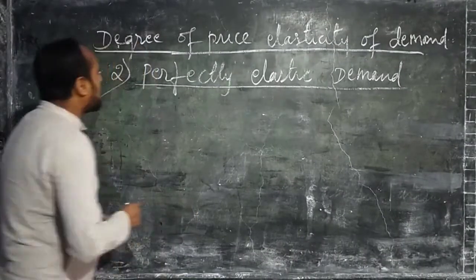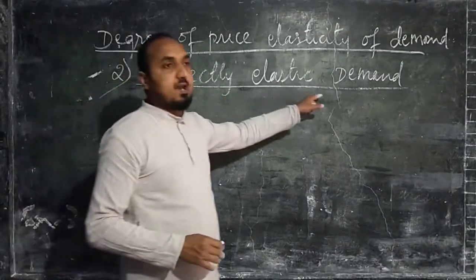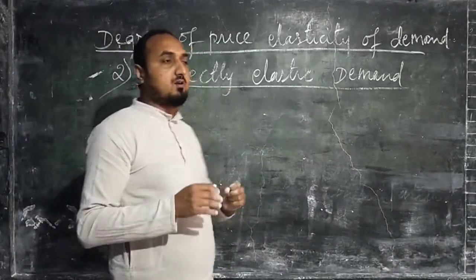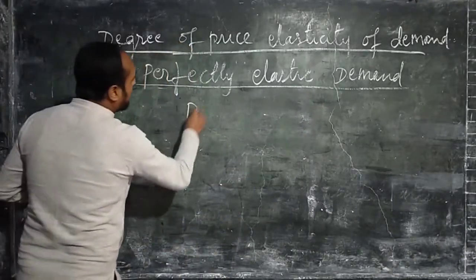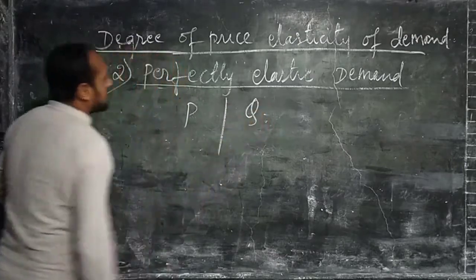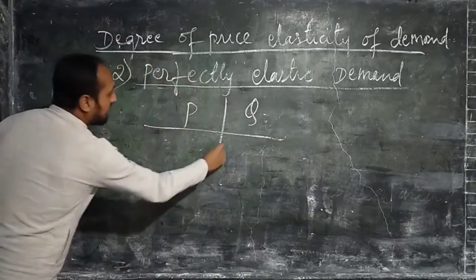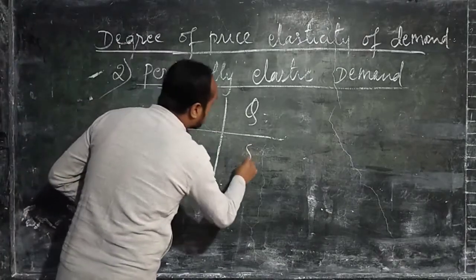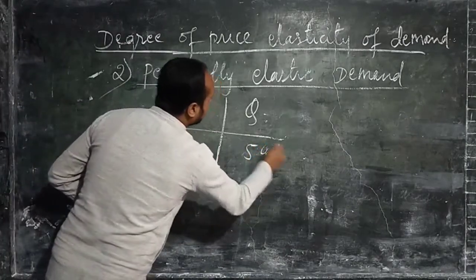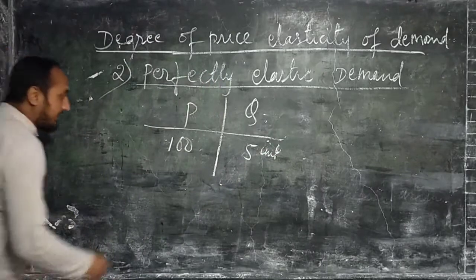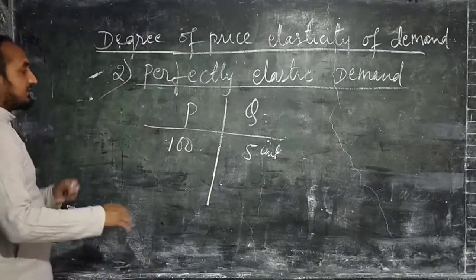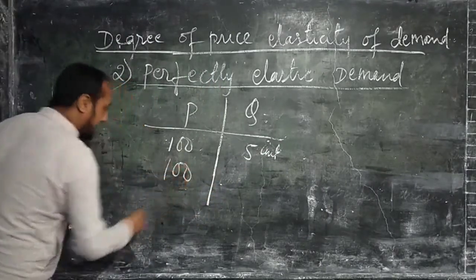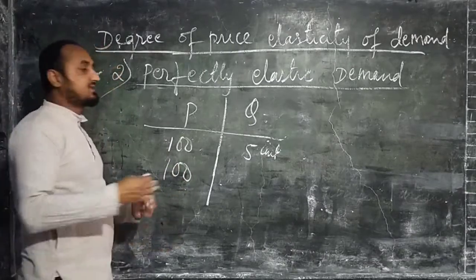The concept of perfectly elastic demand can also be explained with the help of a numerical example. Let's consider price and quantity. Say the price of a commodity is 100 rupees and the quantity demanded is 5 units. Now when the price remains the same, 100 rupees, the quantity demanded may change by any quantity.